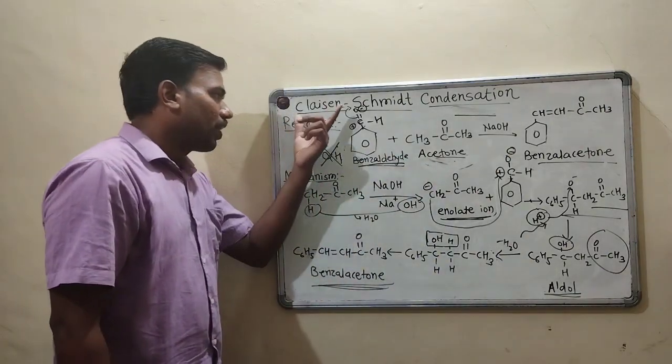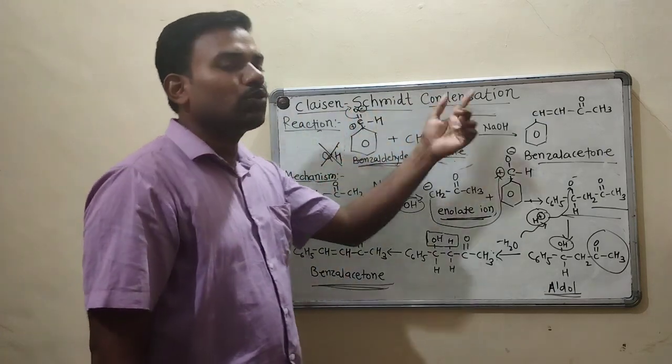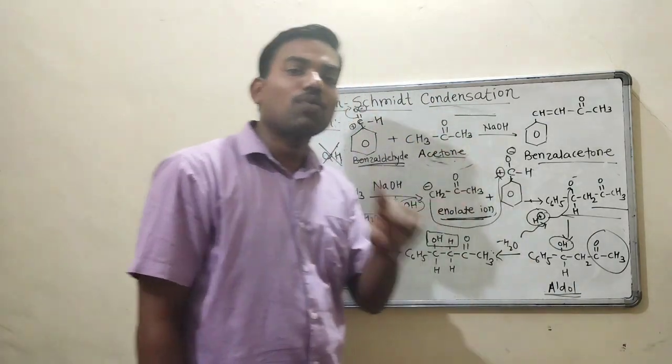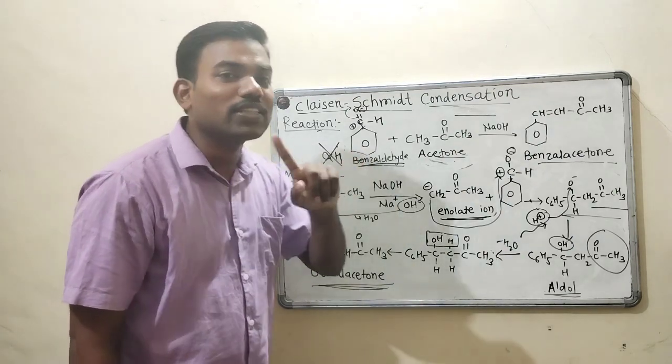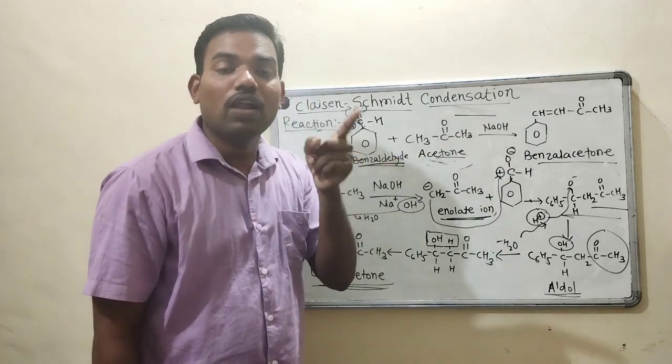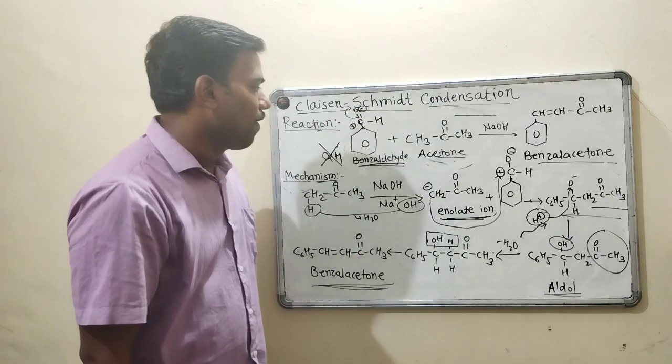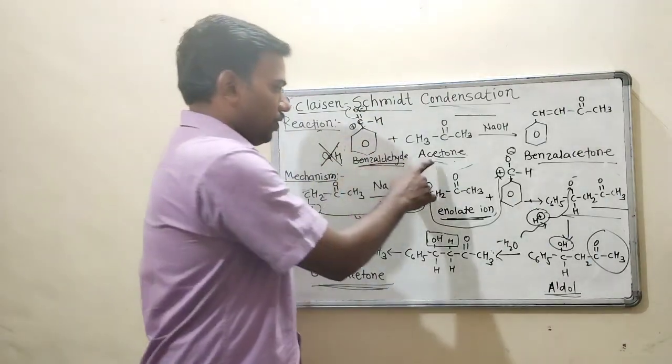So what is this Claisen-Schmidt condensation? Who will give? An aromatic carbonyl compound which does not contain alpha hydrogen.